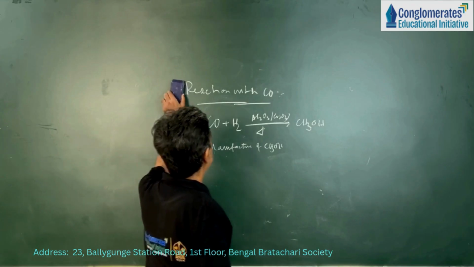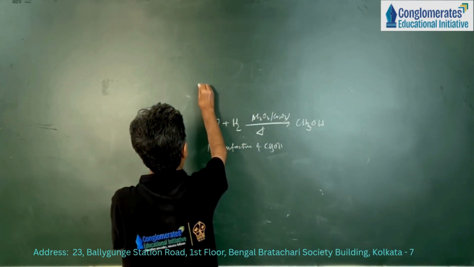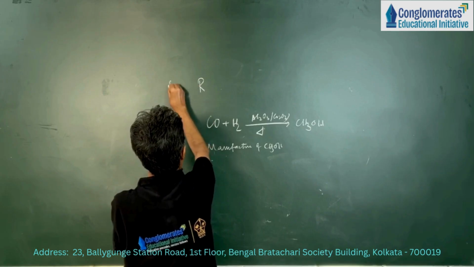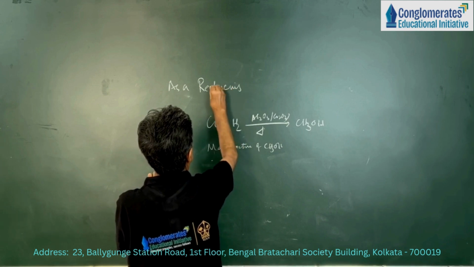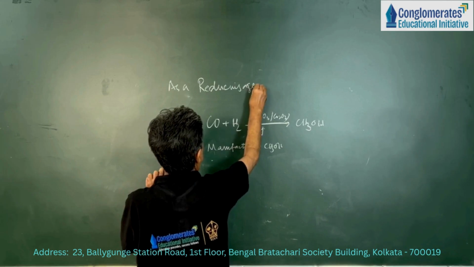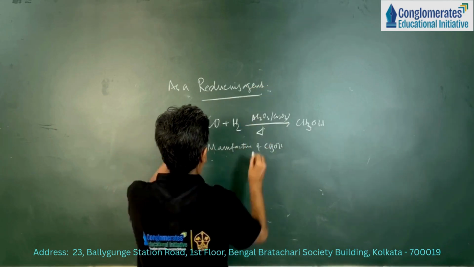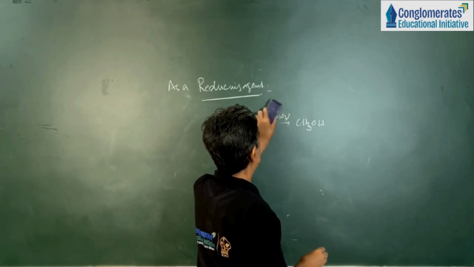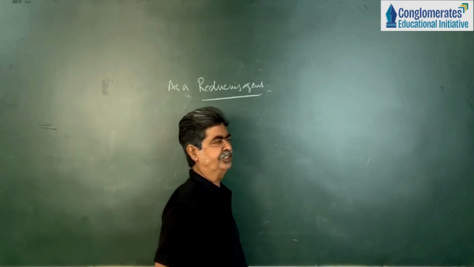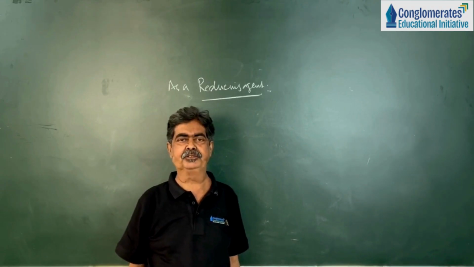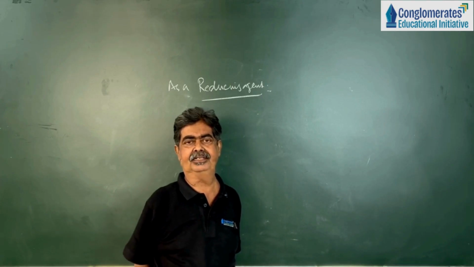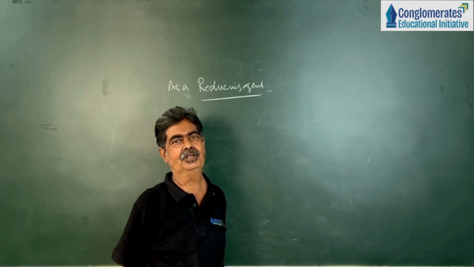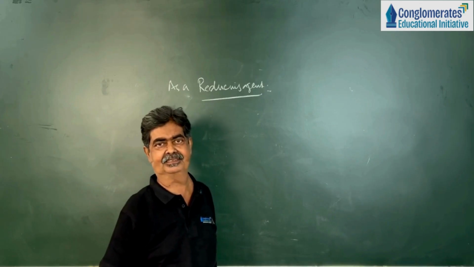The next property will be hydrogen as a reducing agent. Hydrogen gas acts as a reducing agent. It reduces some metal oxides to metal, like copper oxide, lead oxide, mercury oxide, iron oxide, etc. They are reduced to the respective metals, like